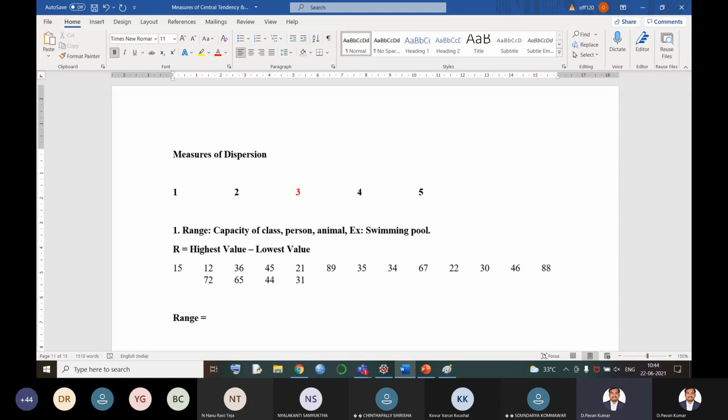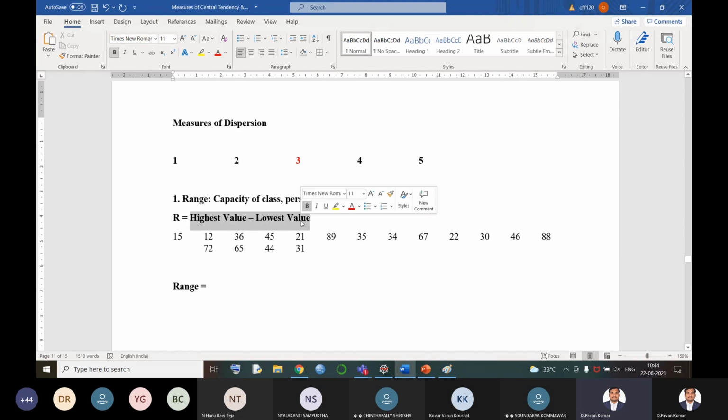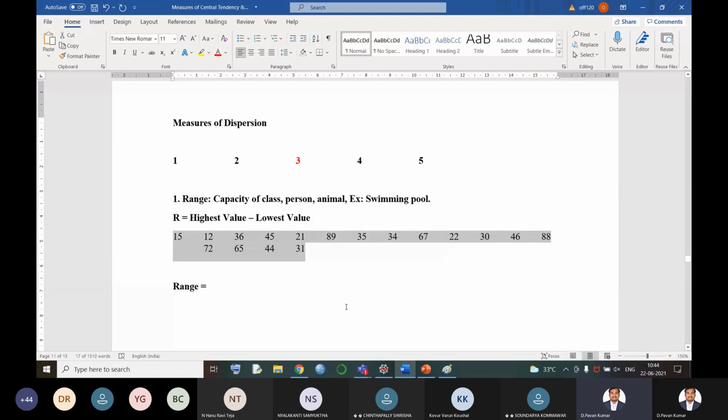Now in this range, we have a formula to find the answer. Just now I told you that if the minimum is 4 feet and the maximum is 13, we say 13 minus 4 is our answer. Likewise, we will be given some observations and we have to find the range. Range means identify the highest value in the given observations. Here 89 is the highest value. So 89 minus the least value, which is 12. Our answer is 77.